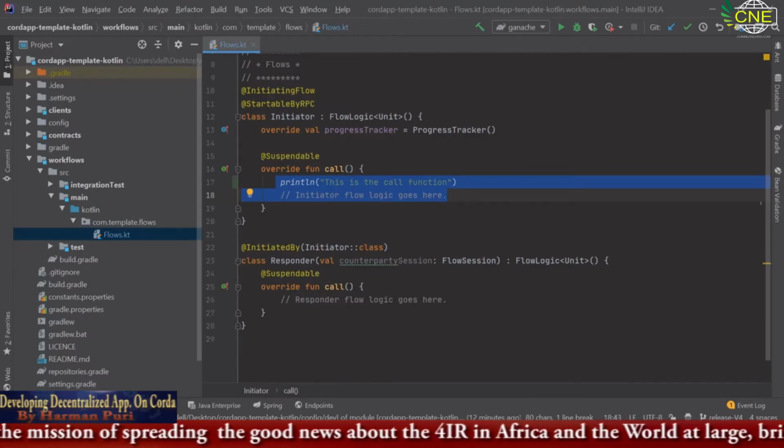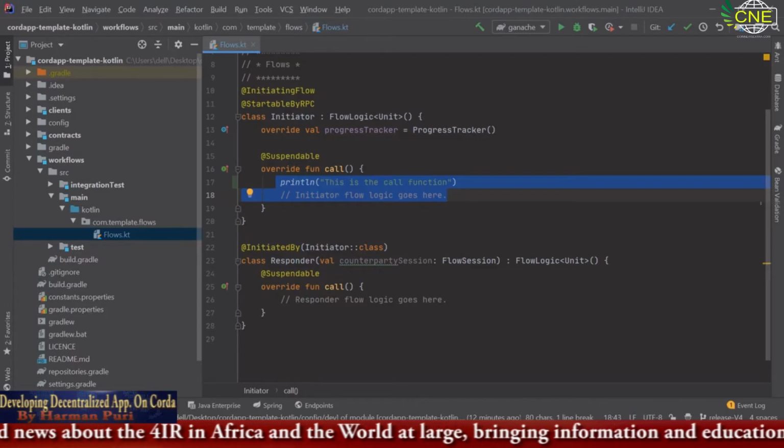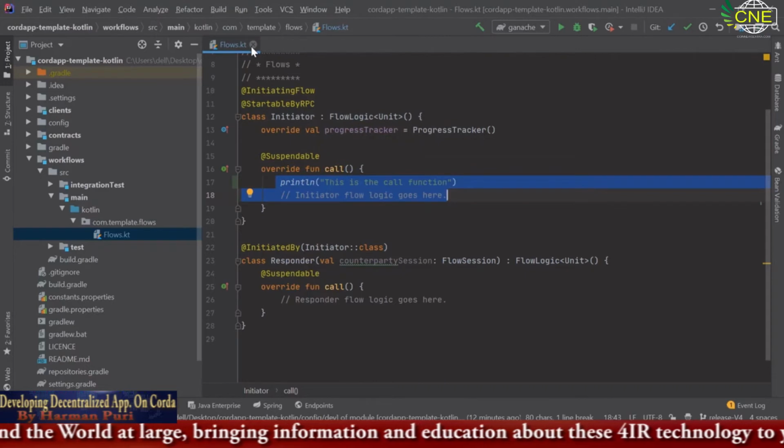So the flow will represent the process of transaction and the state will represent the asset.